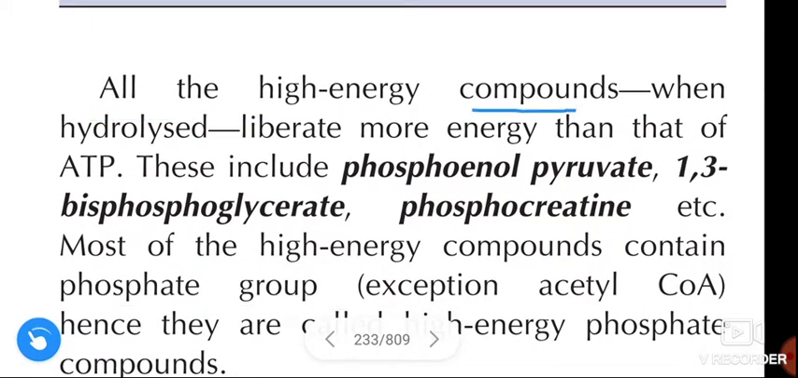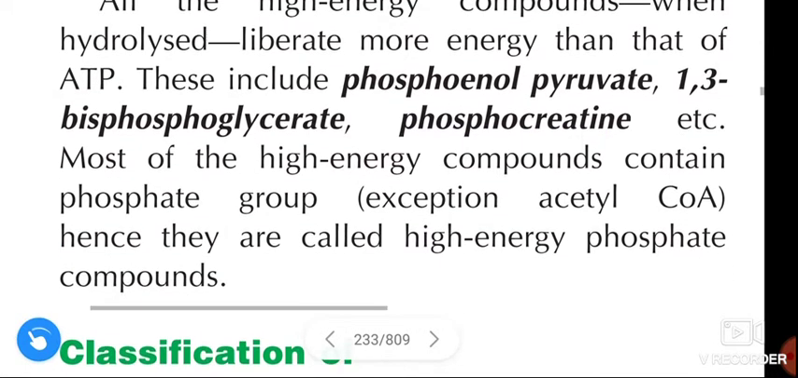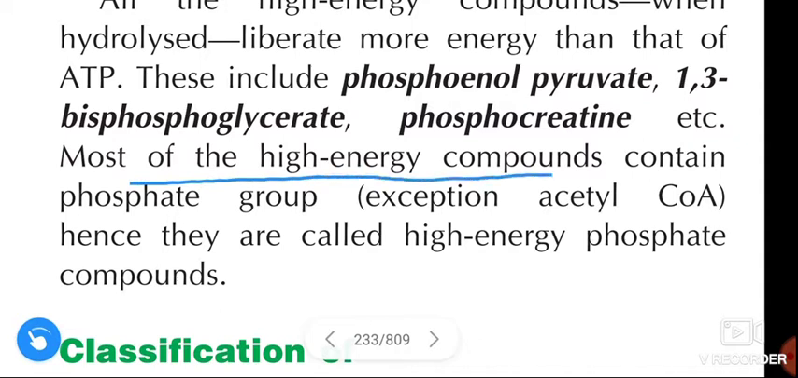All the high energy compounds when hydrolyzed liberate more energy than that of the ATP. These include phosphoenol pyruvate, 1,3 bisphosphoglycerate, phosphocreatine, etc. Most of the high energy compounds contain the phosphate group, with one exception, acetyl CoA. Hence we call these high energy compounds high energy phosphates or high energy phosphate compounds.